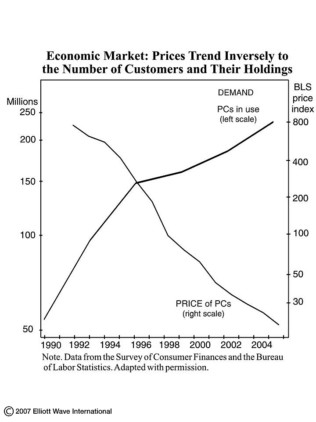This certainly was true with personal computers. This is a graph of personal computer prices, the declining line, and the rising line is the number of people who own personal computers. And of course, as the price went down, more people wanted to buy them. The opposite is true when prices go up. When gasoline prices go up, for example, do people want to buy more? No, they want to buy less. So they figure out ways to conserve. They might carpool. They might buy a car with better gas mileage and so on.